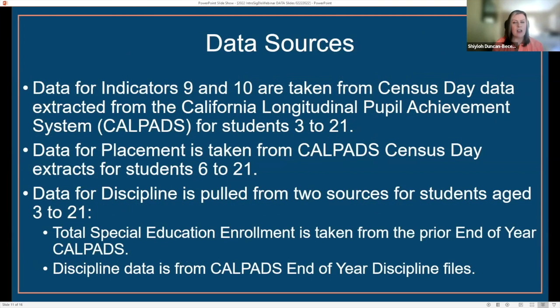So what are the sources of data that we use for the calculation of significant disproportionality? Data for indicators 9 and 10 are taken from census data extracted from the California Longitudinal Pupil Achievement Data System, CalPADS, for students 3 to 21. Data for placement is taken from CalPADS Census Day extracts for students 6 to 21. Data for discipline is pulled from two sources for students aged 3 to 21. The total special education enrollment is taken from the prior end-of-year CalPADS. Discipline data is from the CalPADS end-of-year discipline files.